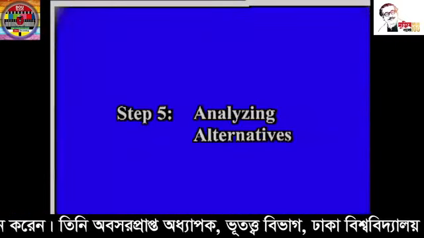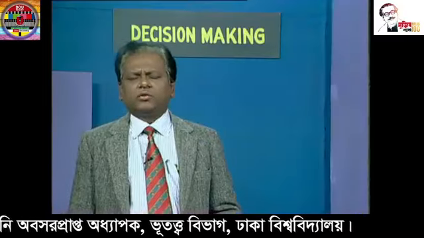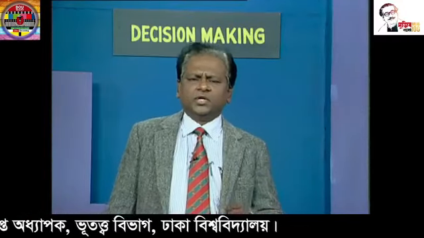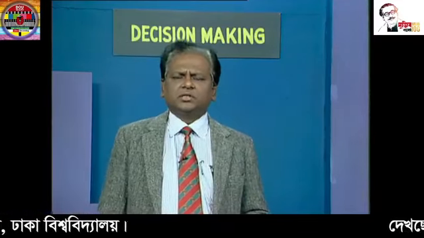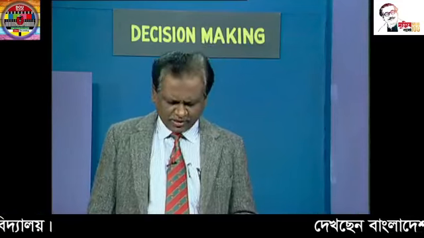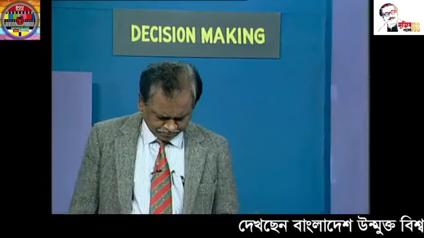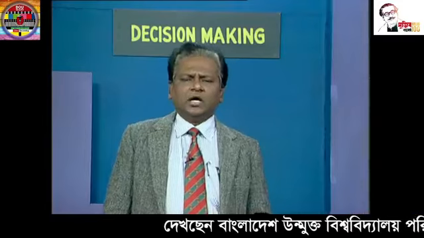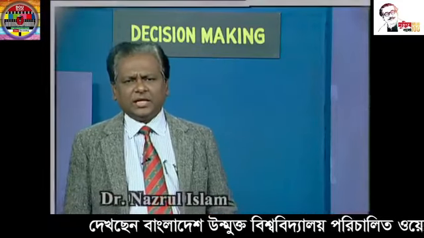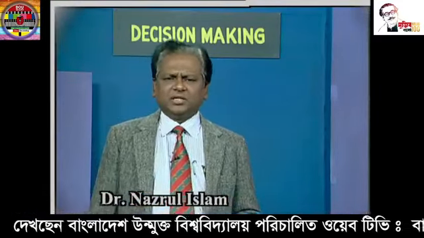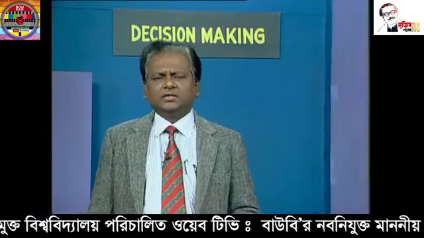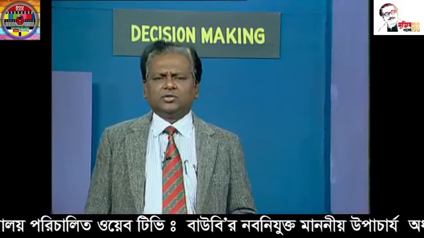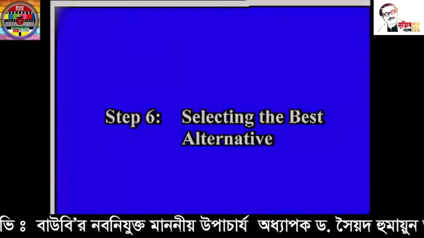The next step is analyzing alternatives. According to our example, we need to buy new computers. These computers may be supplied by Toshiba or by Apple. Now, the manager will have to analyze on the basis of the criteria and the weights he or she has given to the criteria, and identify which one is more preferable to him or her.